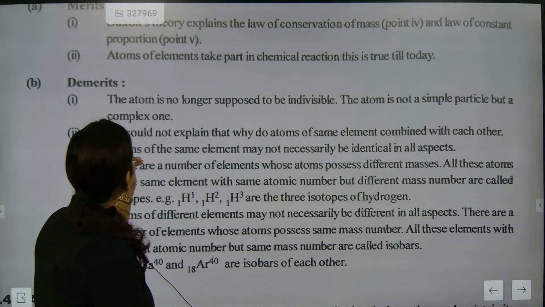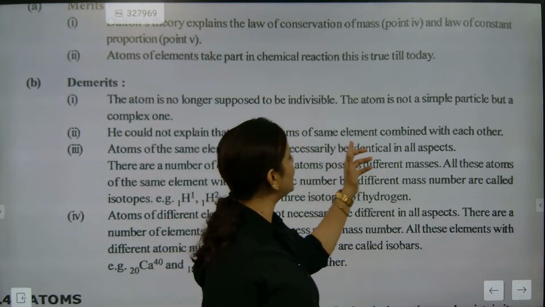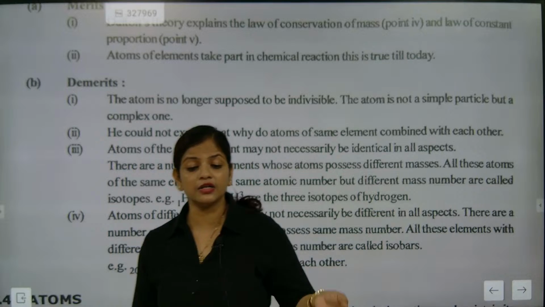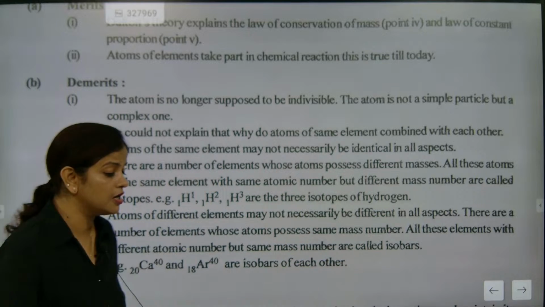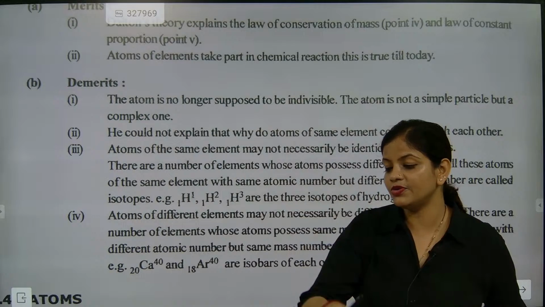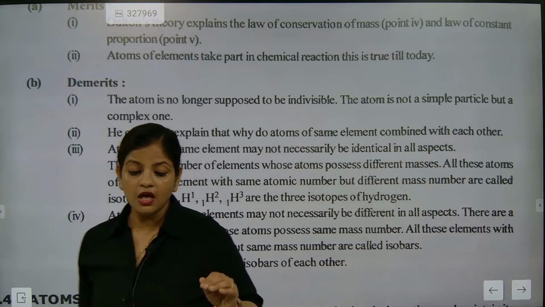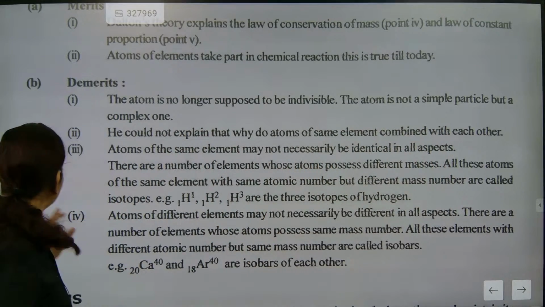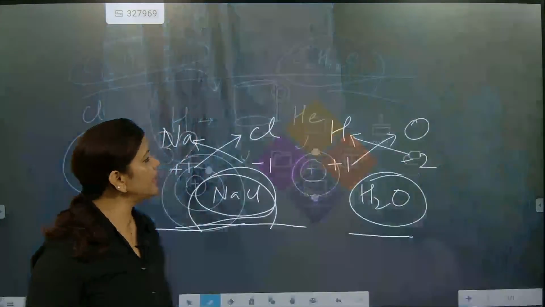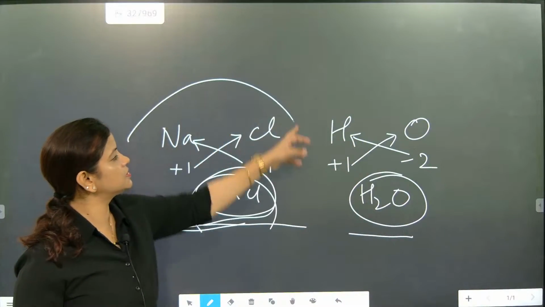Next, he could not explain why atoms of the same element combine with each other. Yes, he was talking about atoms of different elements combining together, but he did not explain atoms of the same element combining together. That is something he overlooked. He has not talked about it. So what does this mean? See, he explained about this.